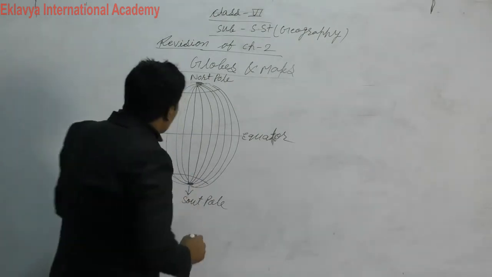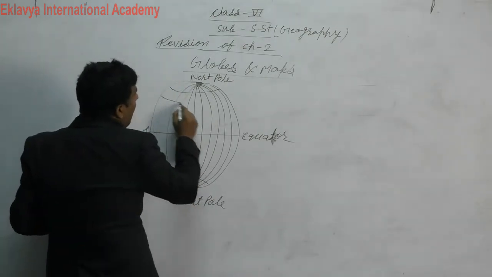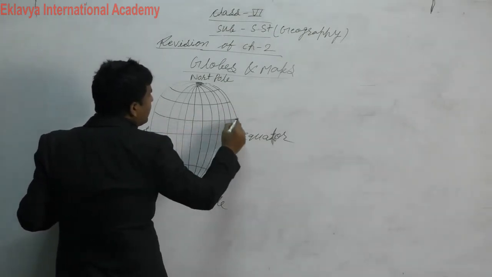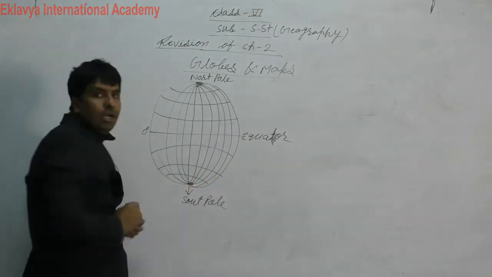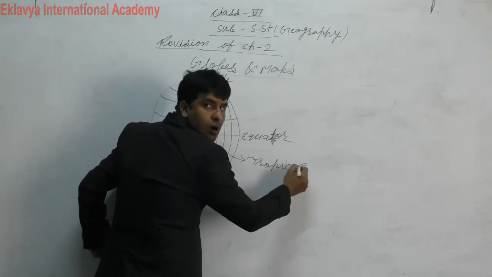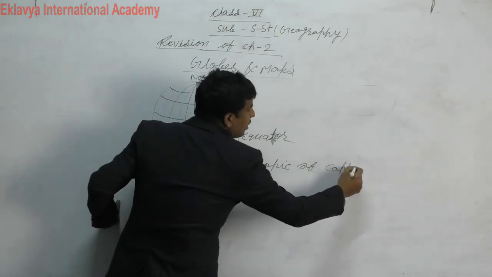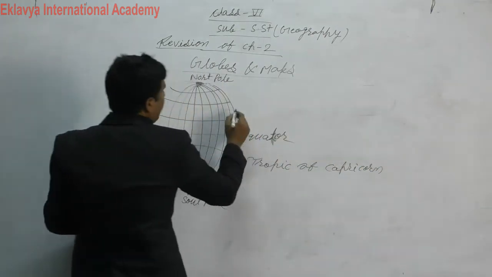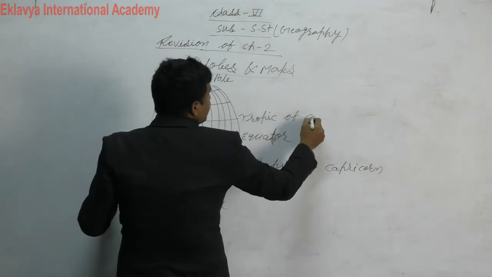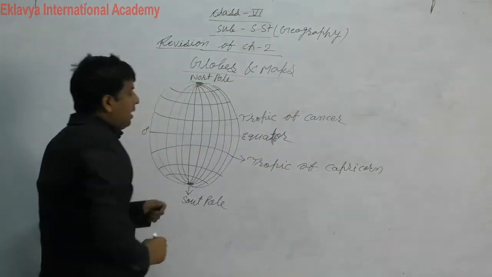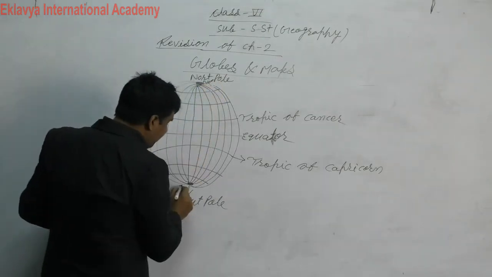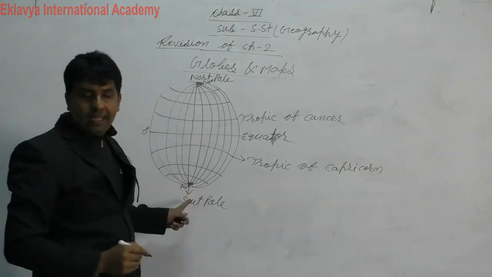Now I am coming to Tropic of Arctic and here Antarctic. Here Tropic of Cancer, here Tropic of Capricorn. Tropic of Capricorn. And here Tropic of Cancer. Okay, 0 degree and here 90 degree. At 90 degree is the North Pole and here South Pole.